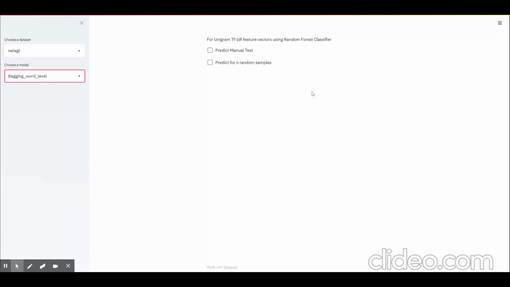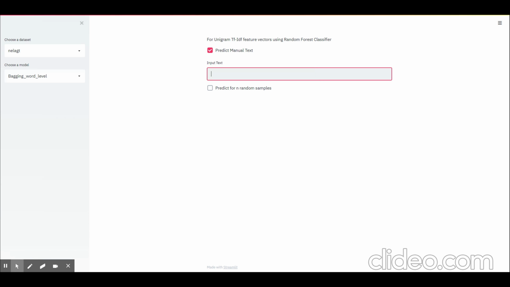One can manually choose to enter the input text or use some of the samples that were used for the training. For now, first, I'll select the option to enter the text manually. I'm pasting a predetermined text that was used for evaluation, but you can also use any other text. You can see the model has predicted unreliable for this given data.